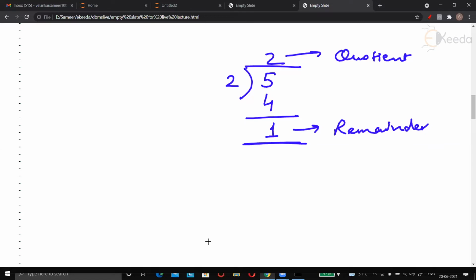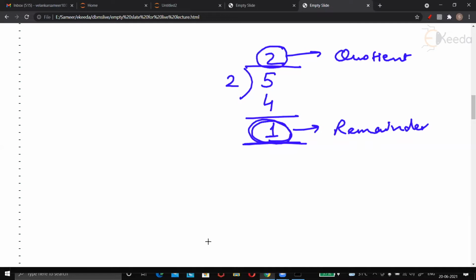So, when you divide two numbers, not only in Python but in our day-to-day life, you get two answers. One is the quotient and the other is the remainder. Now, can you get this remainder in Python? How can you get this quotient?